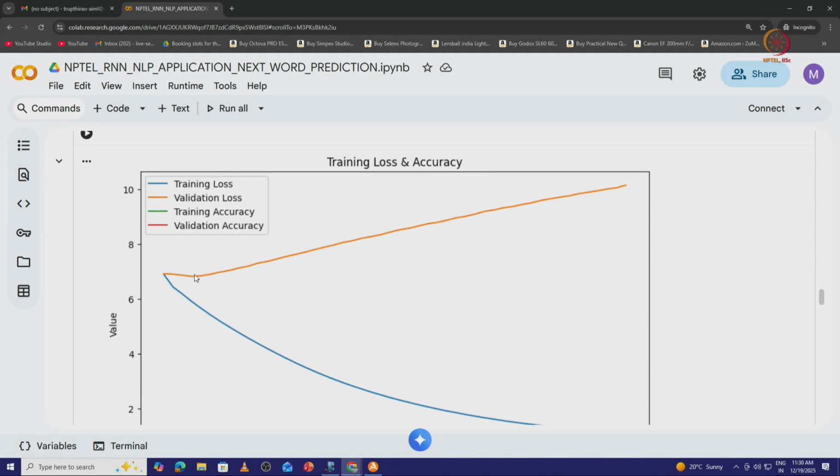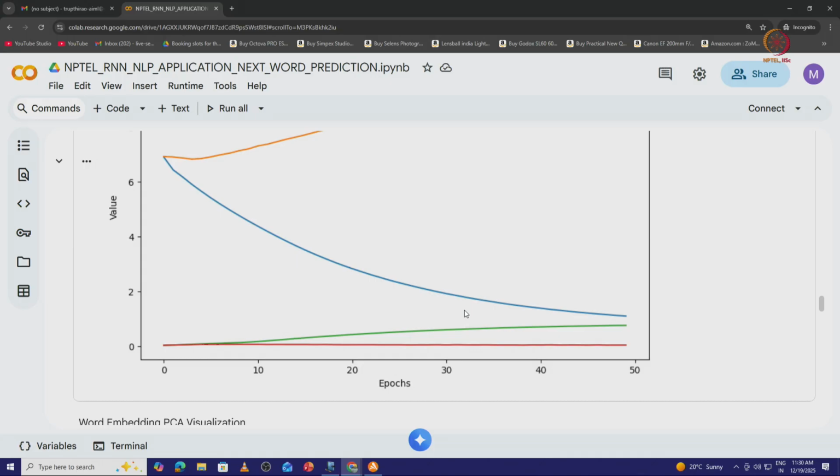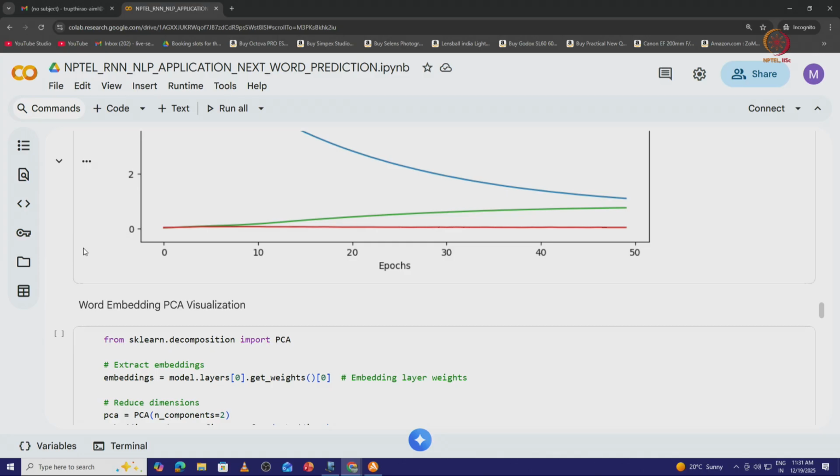We can see the training loss in blue color which is reducing, but the validation loss is a little higher, because I already mentioned the corpus size was 22 lakh characters, out of which we have chosen only 2 lakh characters, so that we can reduce the computation time. Since it does not have a complete data set, we see that the loss is a little bit high when compared to the training also. Similarly, the accuracy is increasing here, but in case of loss we have a little problem. So, we have seen how the loss and the accuracy vary in terms of the training and the test phase.